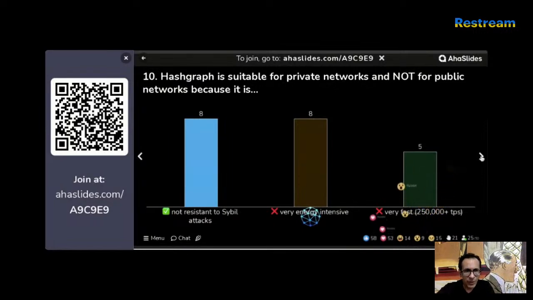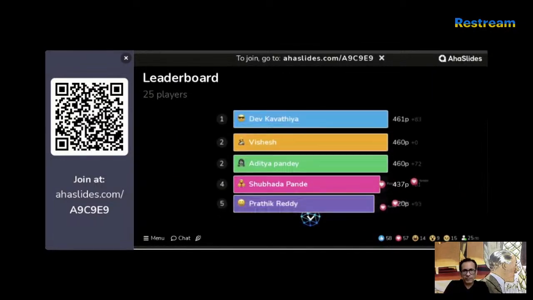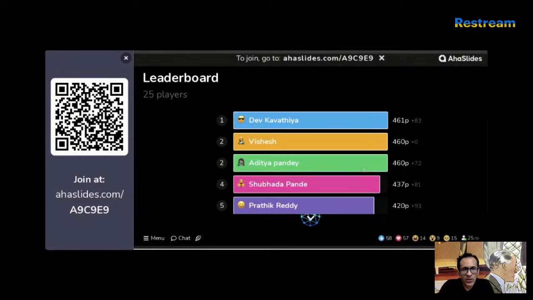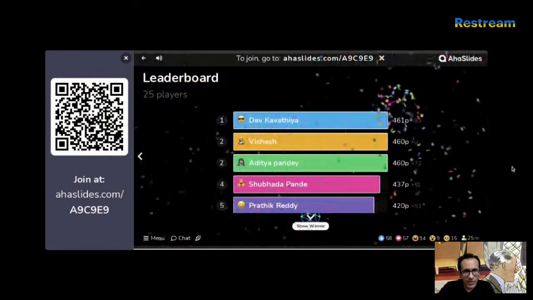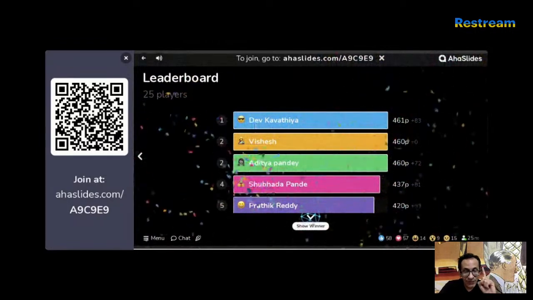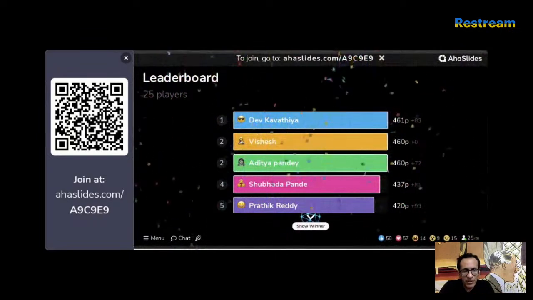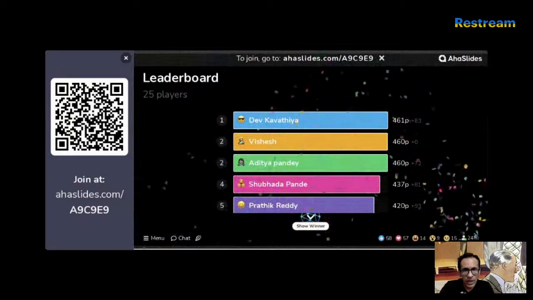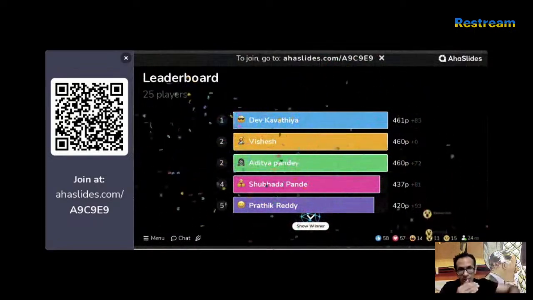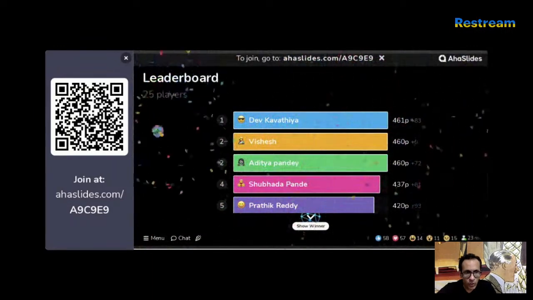Let's have a look at the final winner. Oh, okay. So it's a very interesting turn of events. The winner is leading by 1 point. So that's really, really close. So Dev wins with 461 points. Vishesh is second with 460. Aditya is third with 460 again, so it's a tie. Shubda is fourth with 437 and Pratik is fifth with 420.